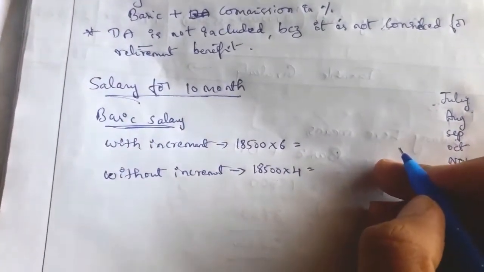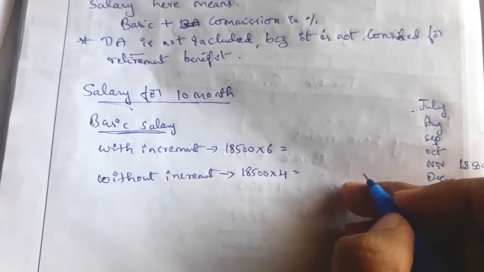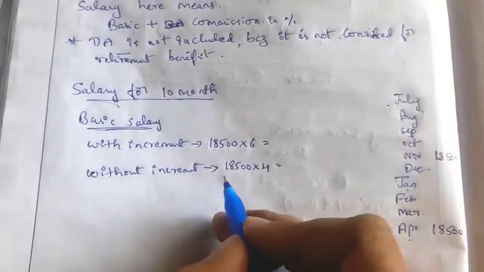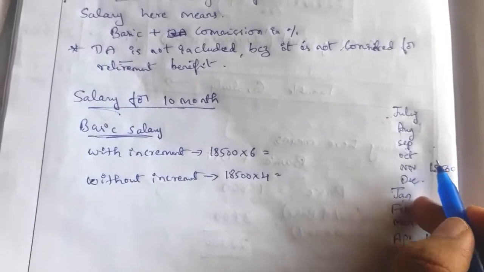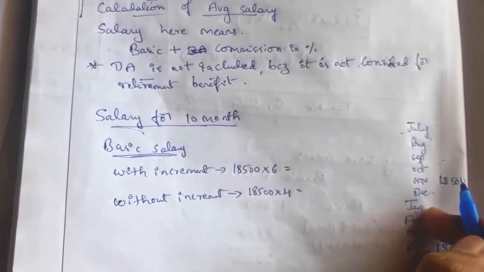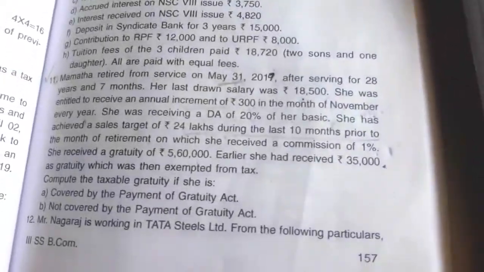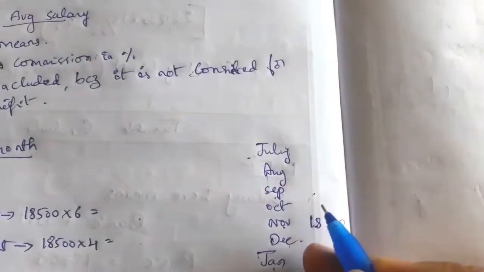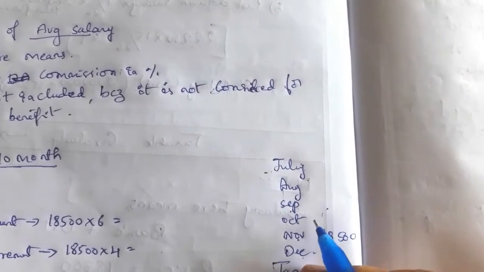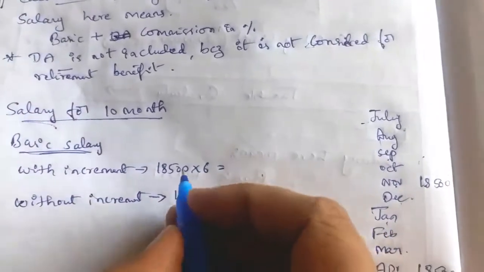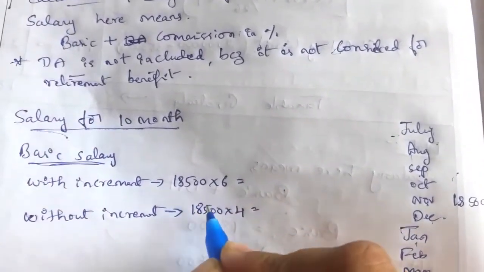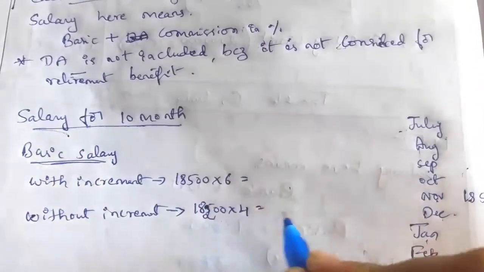Without increment means we have to deduct the increment of 300. So that is 18,500 minus 300, 18,200 into 4 months.